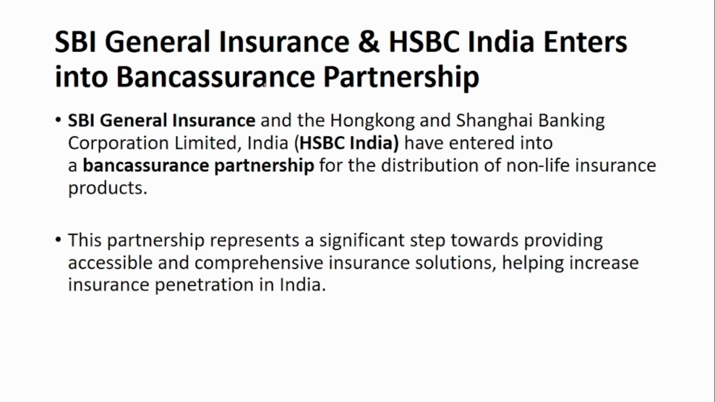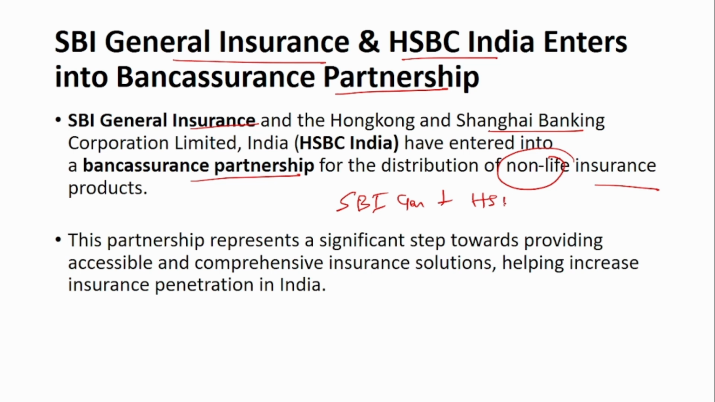Next is the bancassurance partnership. SBI General Insurance and HSBC have entered into a bancassurance partnership. SBI General Insurance and the Hong Kong and Shanghai Banking Corporation Limited have entered into a bancassurance partnership for the distribution of non-life insurance products. This will help in the penetration of insurance products in the country. Remember, it is SBI General and HSBC India.